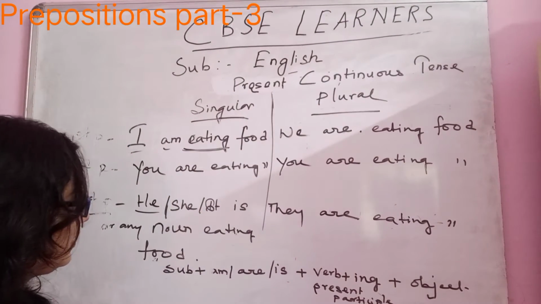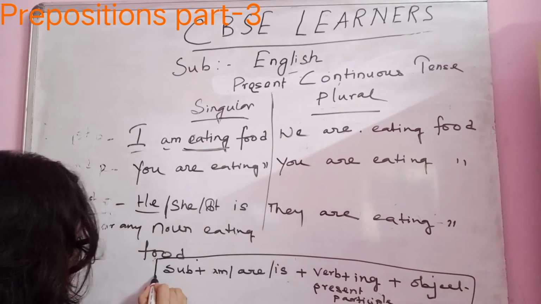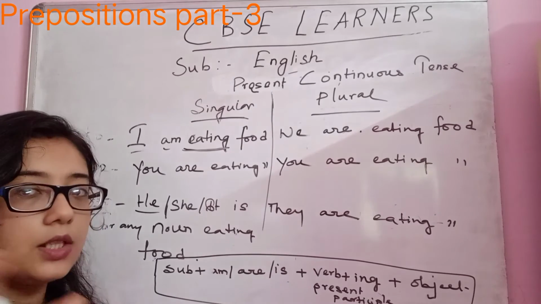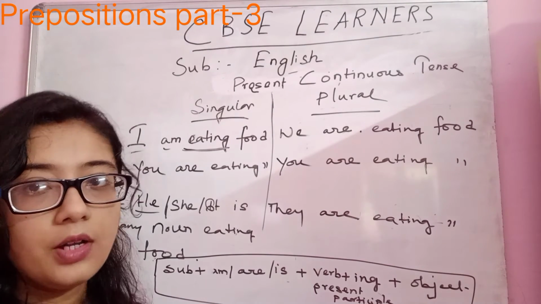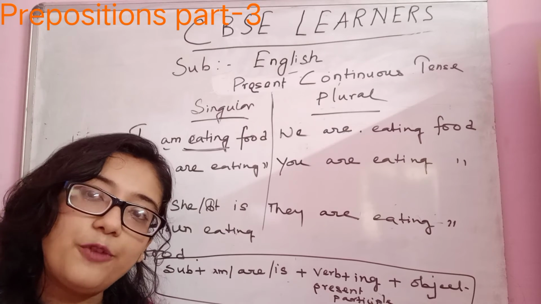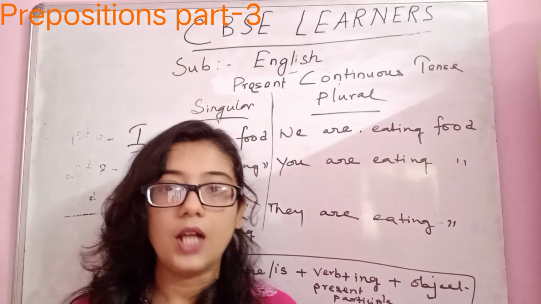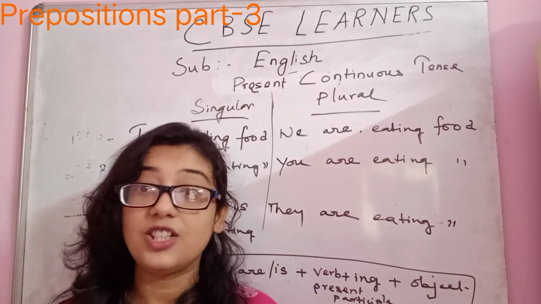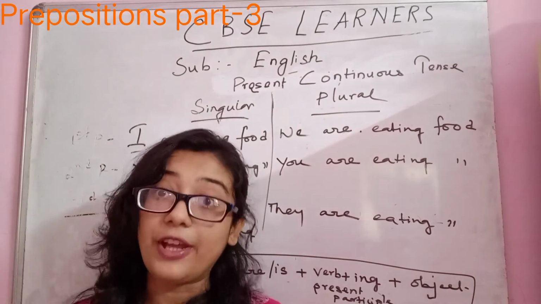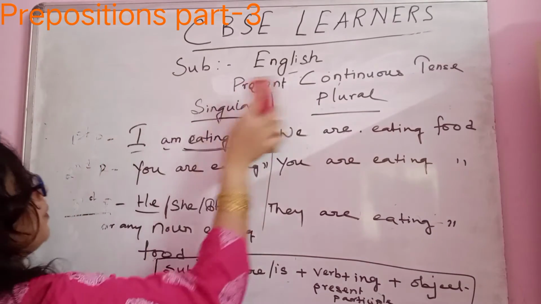So this is the formula. Okay, now let's move further into the third one. What is the third one? Do you remember? If not, let me tell you. The third one is present perfect tense. And what does the present perfect tense mean? Present perfect tense is nothing but the work which has been completed, but not in the earlier time, in the present time, and the effect of the action is still there. Okay, so that is present perfect tense.